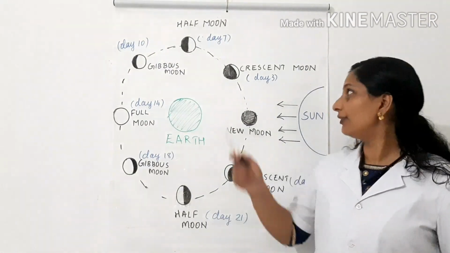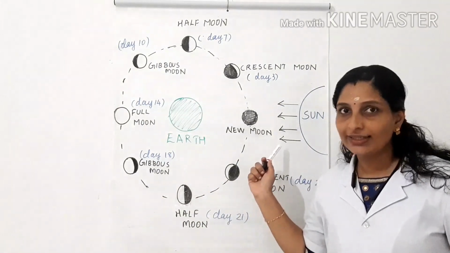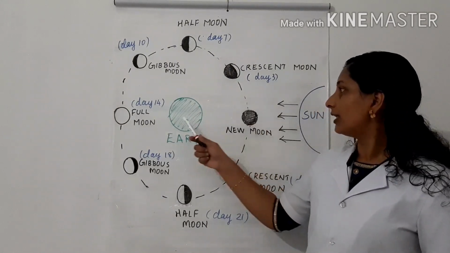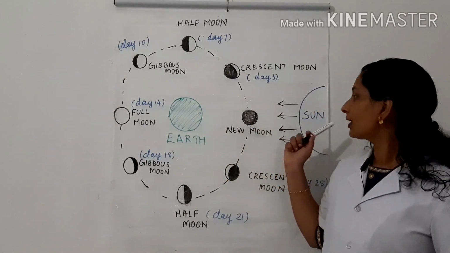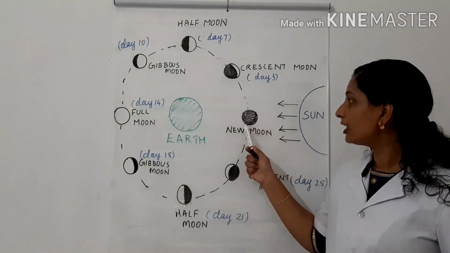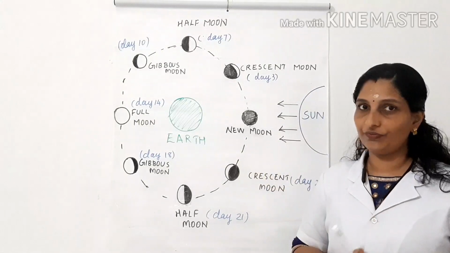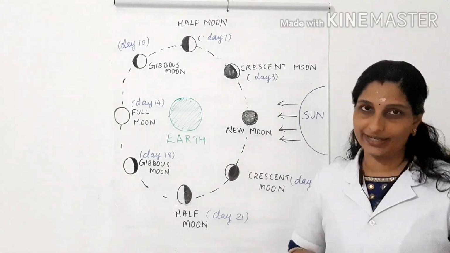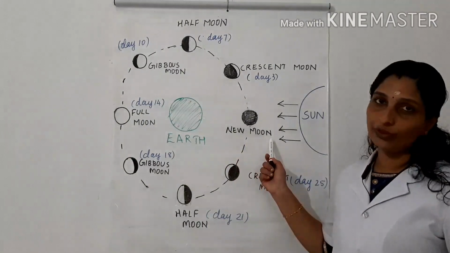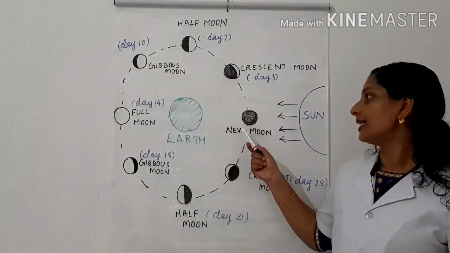Children, you can see the different phases of the moon in this diagram. When the moon comes in between the earth and the sun, sunlight will reach only one part of the moon. The other part, which is facing towards the earth, will be very dark. We cannot see the moon at that time. So, that phase of the moon is known as new moon. What is the spelling of new moon? N-E-W M-O-O-N.